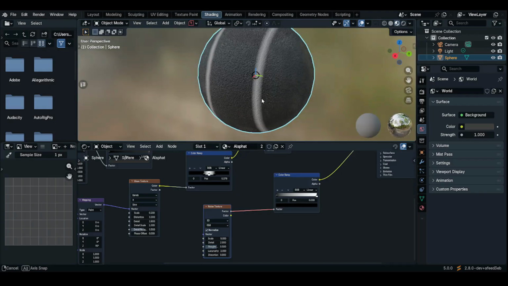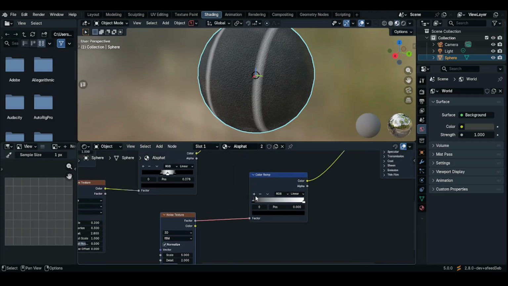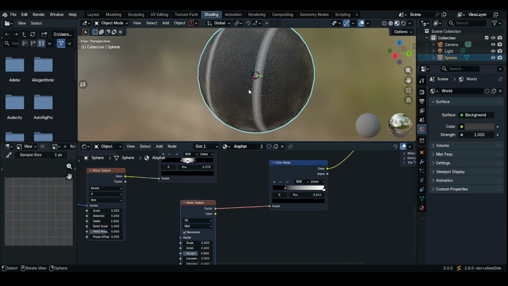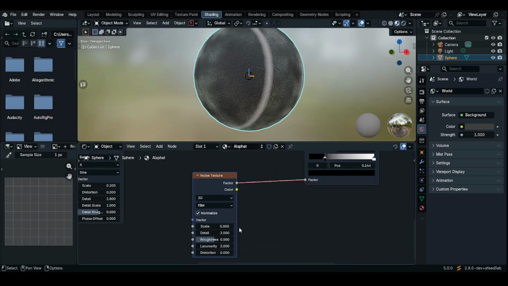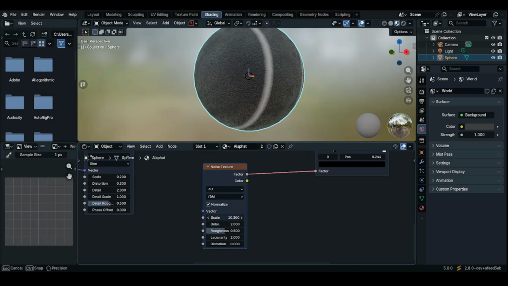Nice. We have added some wetness to the texture. Then maybe we can use the ColorRamp to increase the wetness by dragging the black color forward, or decrease it by dragging it back down, like so. So maybe here. You can also adjust the scale of it using this noise texture. You can make it smaller, as you can see. Oh, maybe I prefer 4, and then even increase the detail.